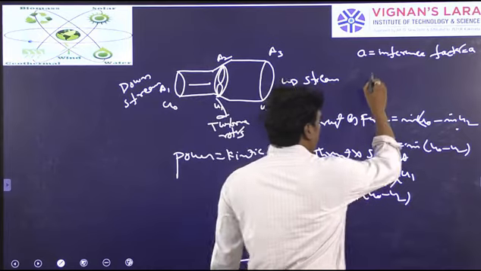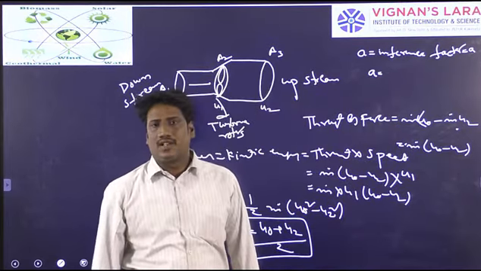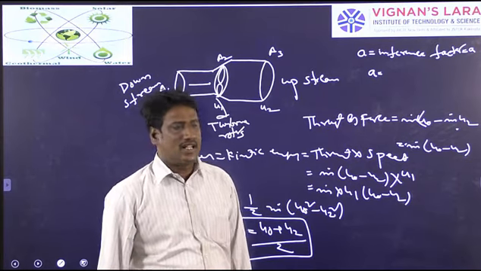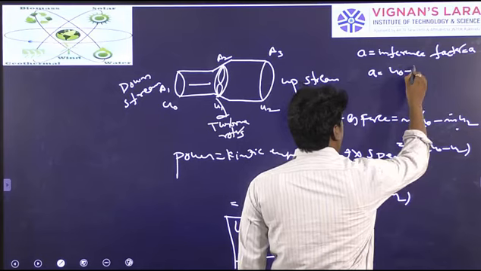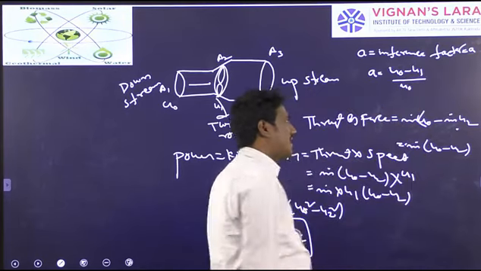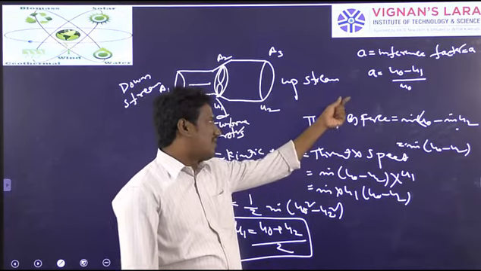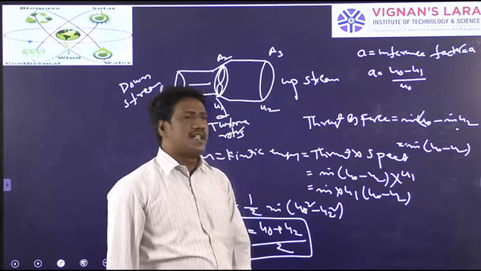The interference factor a is defined as the ratio of the difference between u naught and u1 to u naught, that is, the upstream speed minus rotor speed with respect to the upstream speed.